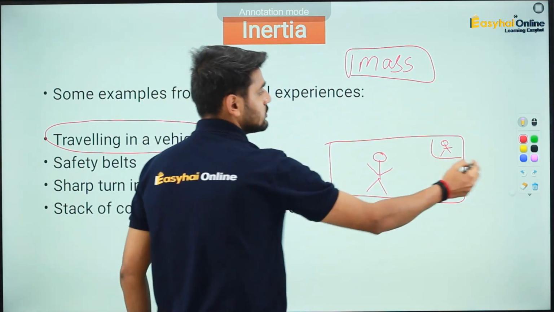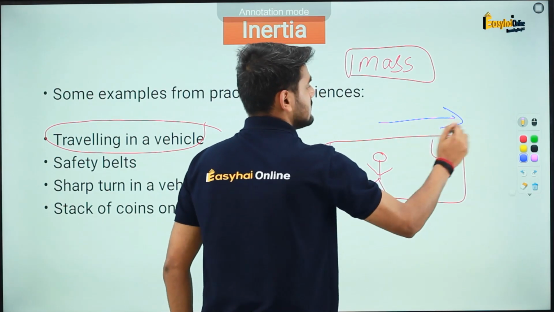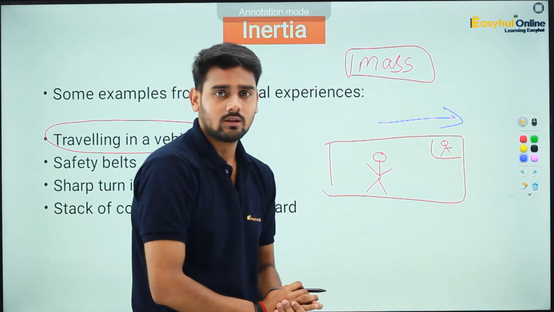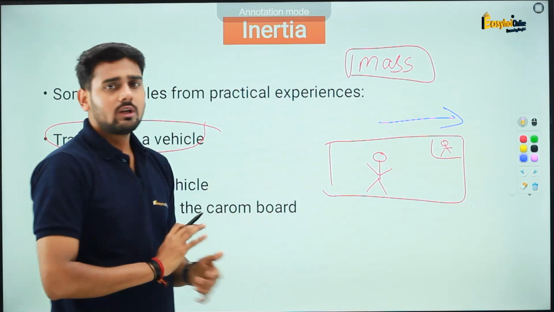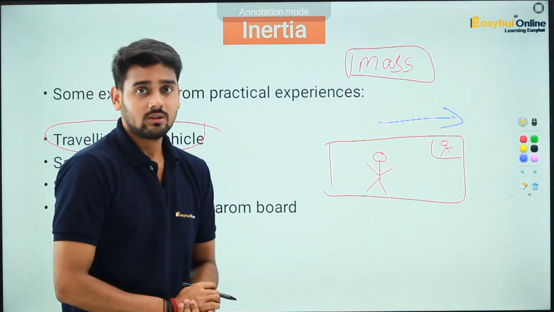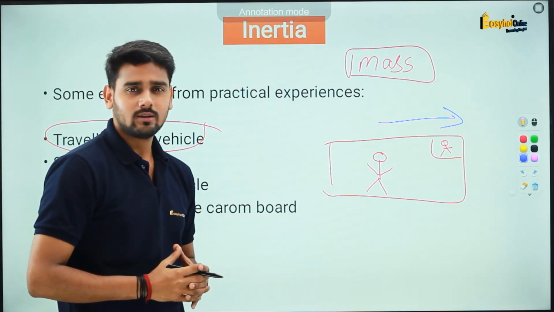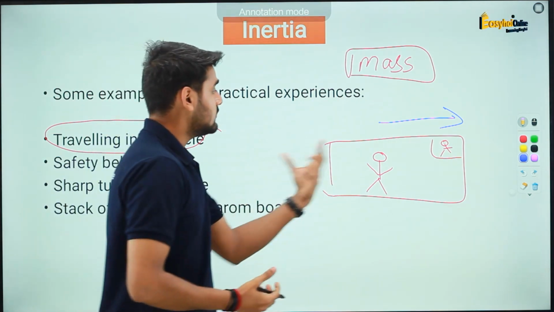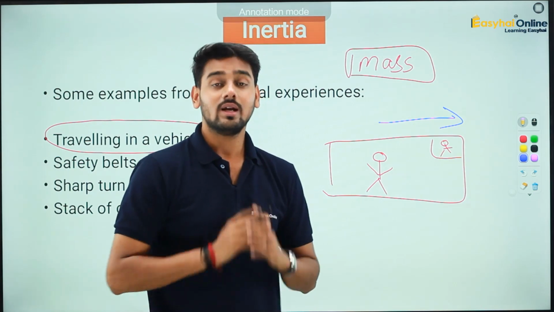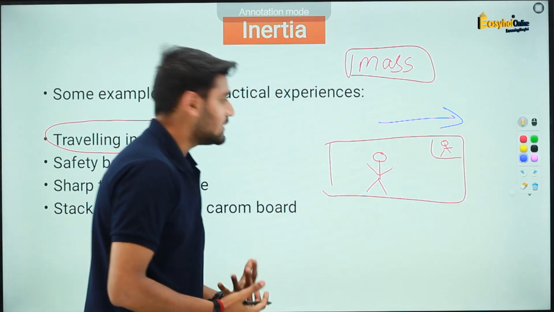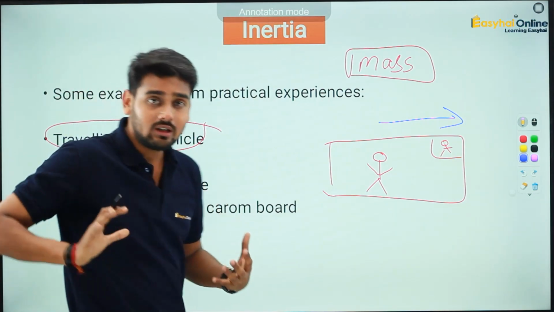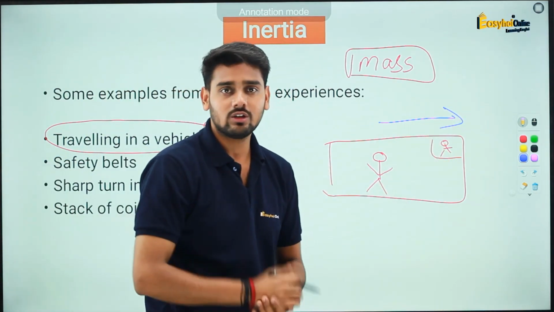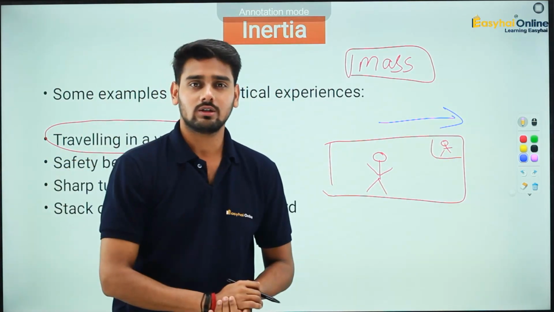First of all, can you tell me in which direction your body is going to move? You might have some practical experience with this as well. Yes, your body moves in the backward direction. Suddenly, if the bus accelerates in the forward direction, your body moves in the backward direction.